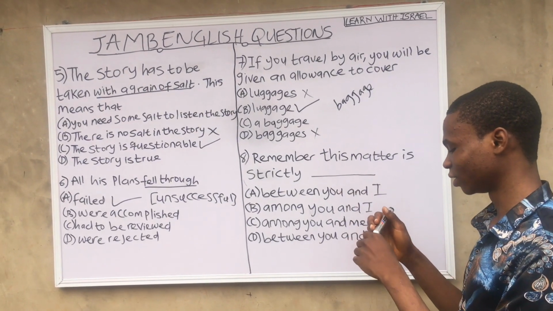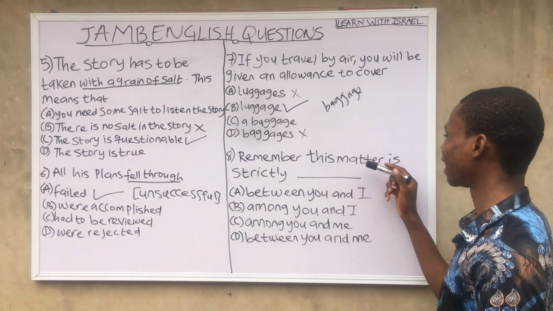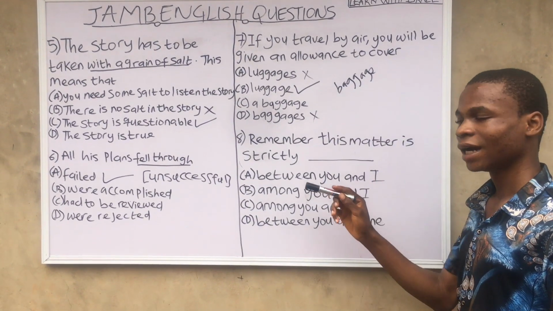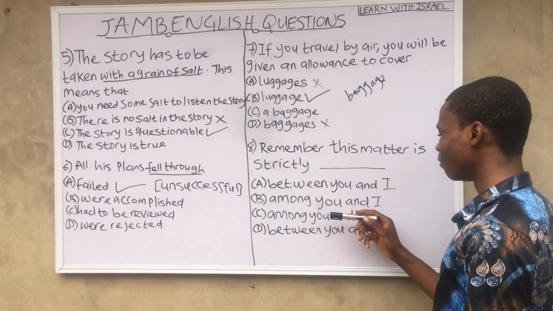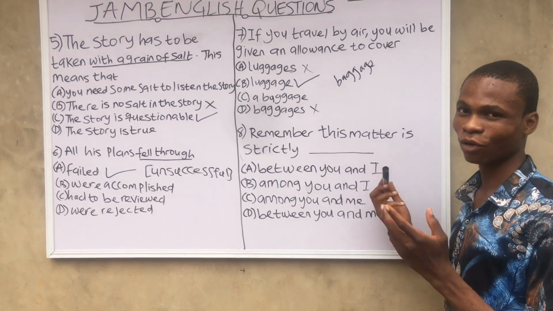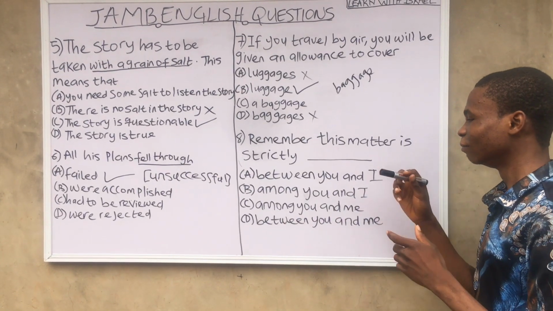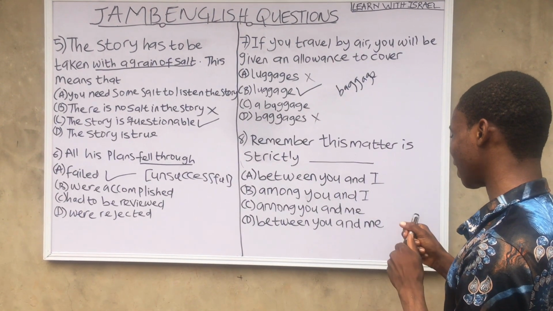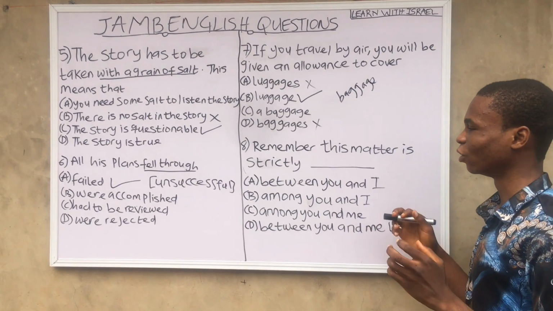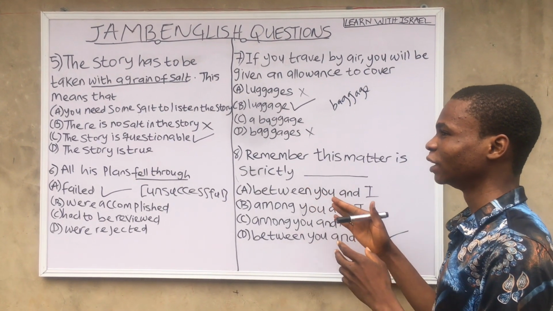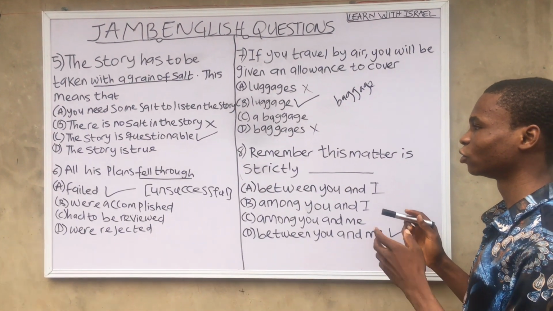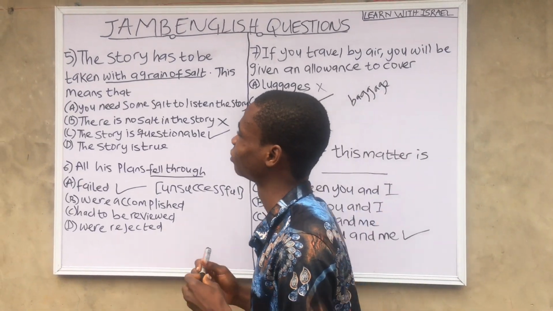Let's move to question 8. Remember, this matter is strictly dash. A, between you and I. B, among you and I. C, among you and me. D, between you and me. I know some of you guys will be confused. Let's start from option D. Between you and me is the correct answer. I know most people pick between you and I. It's totally wrong. If we are dealing with between in pronoun, we go with you and me. So let's move to the next question.